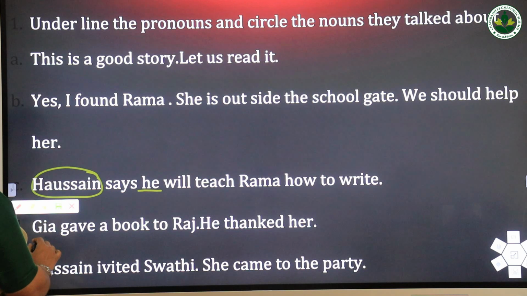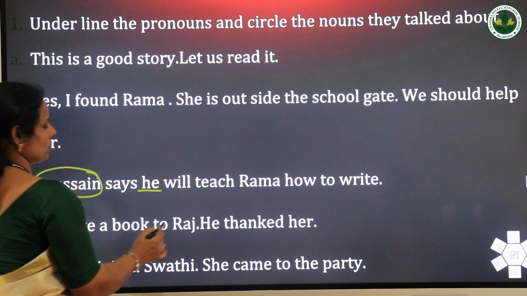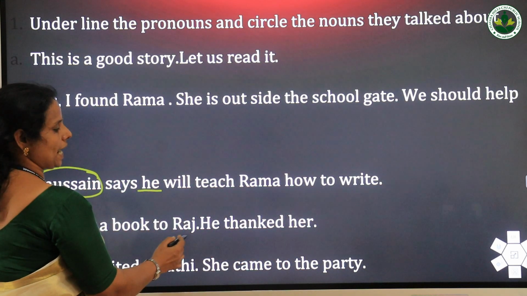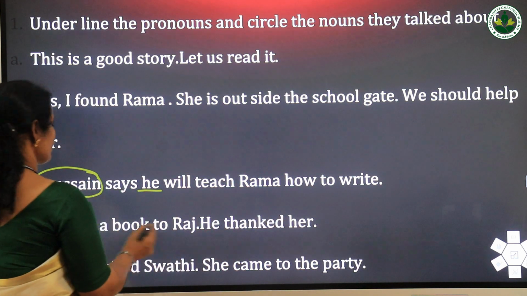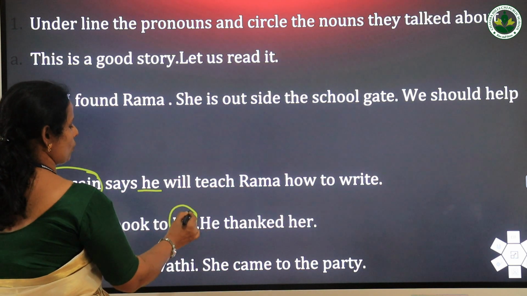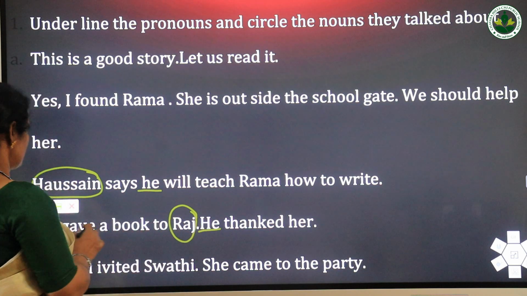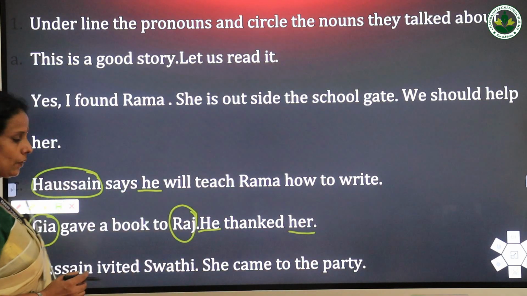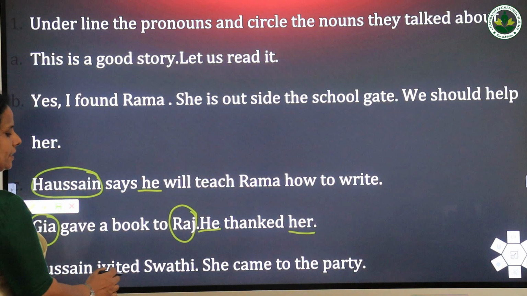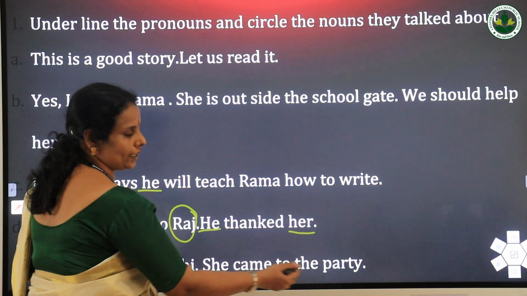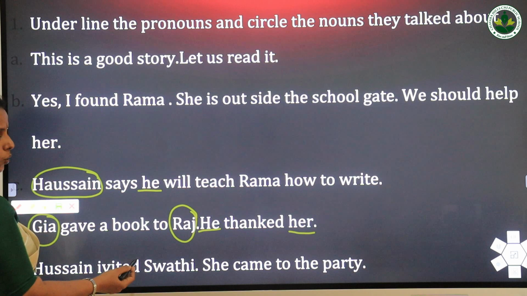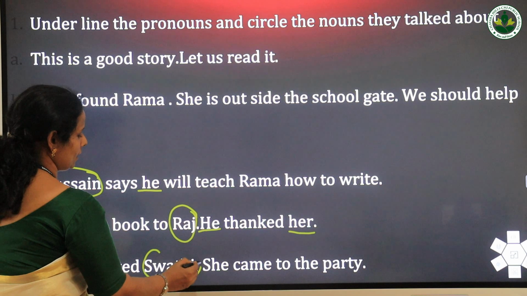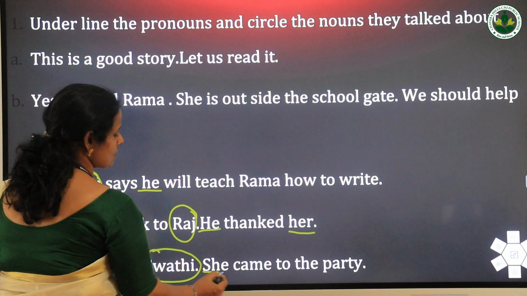Then next sentence, Jia gave a book to Raj. He thanked her. So here Raj, it's a noun. He, pronoun of Raj. Jia, another noun. Her, that's the pronoun. Then Hussein invited Swati. She came to the party. Who invited Swati? Hussein. Then she came to the party. Here the noun is Swati and the pronoun is she.